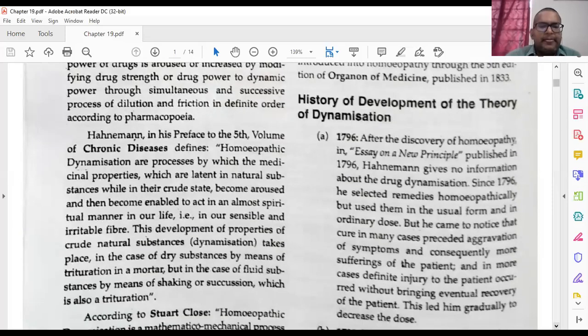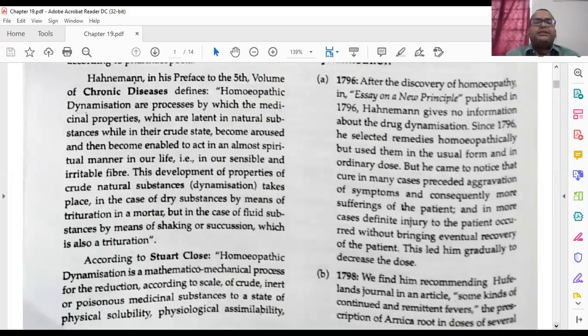So till here, any words you are not understanding in this paragraph, anything you have not understood?